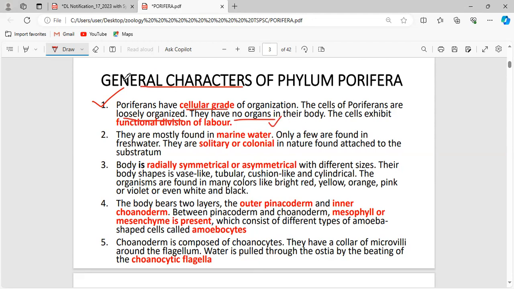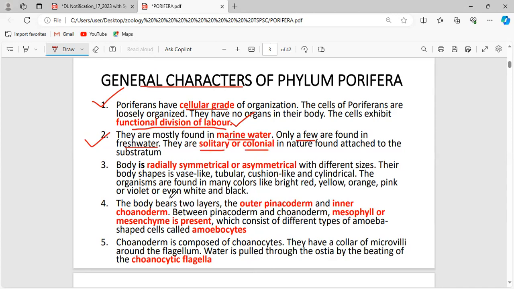They exhibit a functional division of labor. What is meant by functional division of labor is that each cell has its own different function. We're going to see what the different types of cells are and what their functions are. But each cell is destined to do its own function. That is called functional division of labor. They are mostly found in marine water. Only a few are found in fresh water.